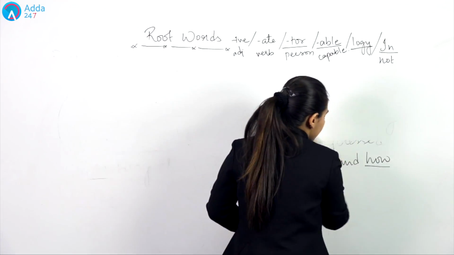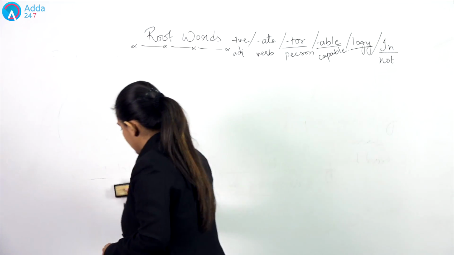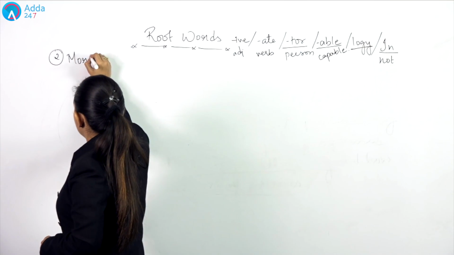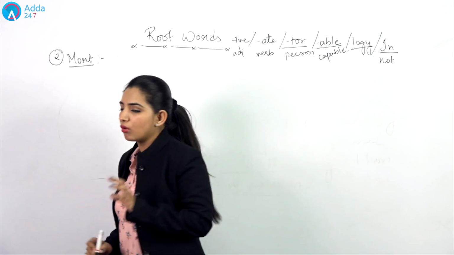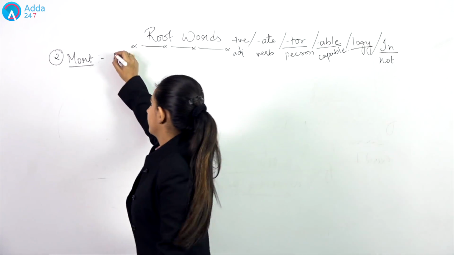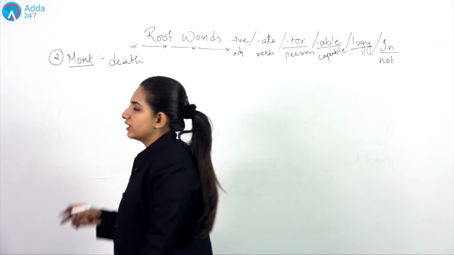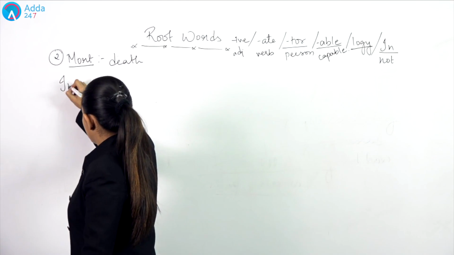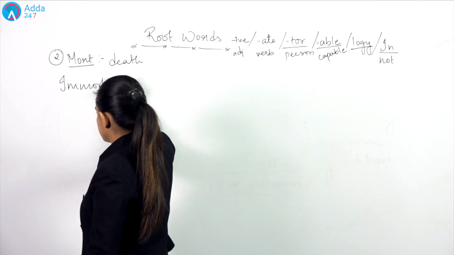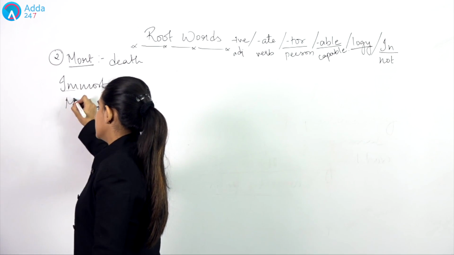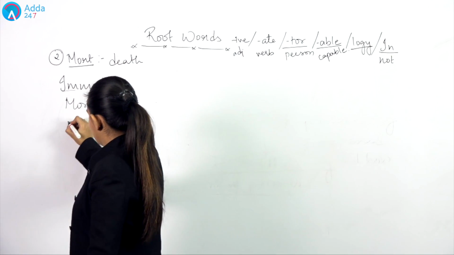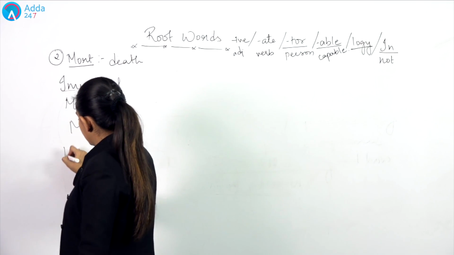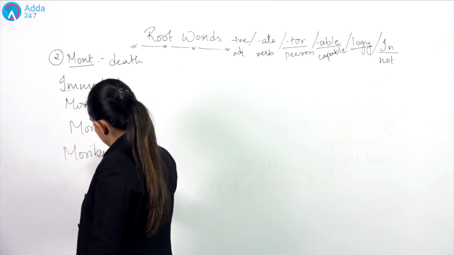Moving further, we have our next word, and that is mort. Now when we refer to the word mort, mort is related to death. This is related to death or dead body, right? For example, if we talk about the word immortal, what does this mean? And if we remove im from here, it becomes mortal. What do you mean by mortician? What do we refer to as moribund?